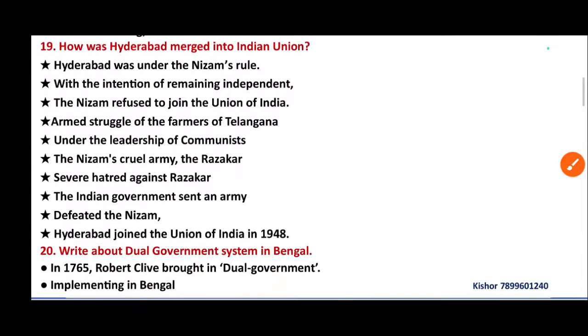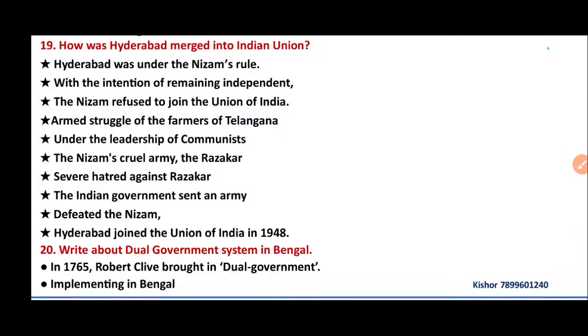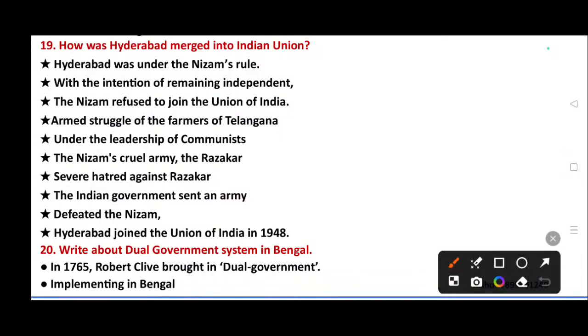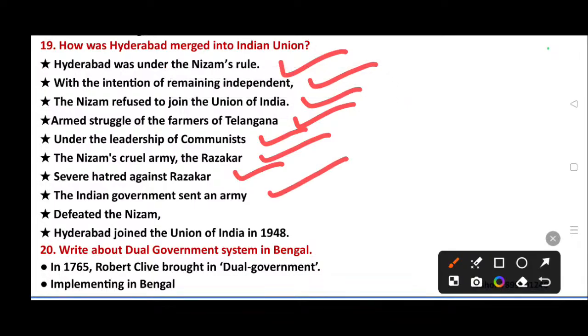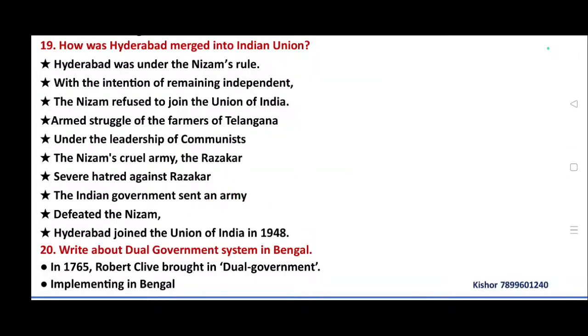19th question. How was Hyderabad merged into the Indian Union? Answer. Hyderabad was under the Nizam's rule, with the intention of remaining independent. The Nizam refused to join the Union of India. Armed struggle of the farmers of Telangana under the leadership of communists. The Nizam's cruel army, the Razakars, caused severe hatred. The Indian government sent an army and defeated the Nizam. Hyderabad joined the Union of India in 1948.